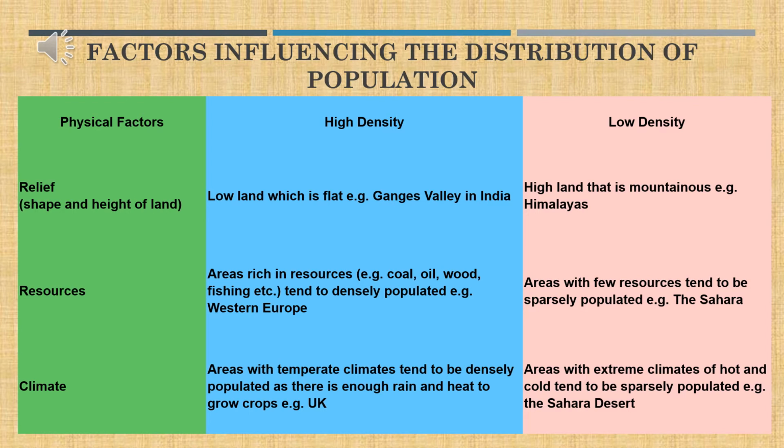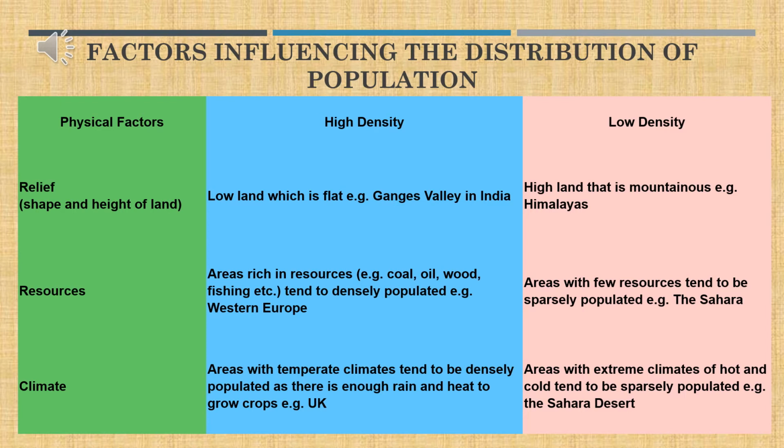For example, the fertile plains are flat, and it is easy to construct buildings and settlements. It is also easy to till the land surface. So in India, we have the Gangetic Valley with a high density of population. The same way, at the world level, it is the Huanghe Yangtze River Plain in China, the Mississippi River Valley in the USA, and the Nile Valley in Egypt. They all have a high density of population.